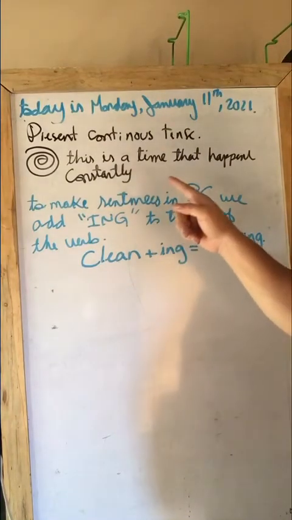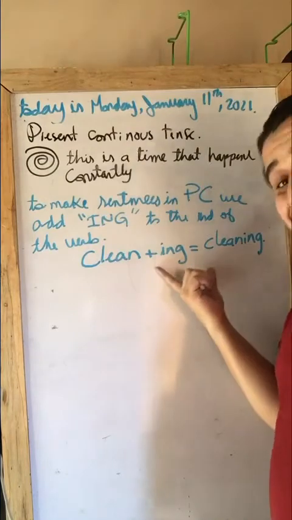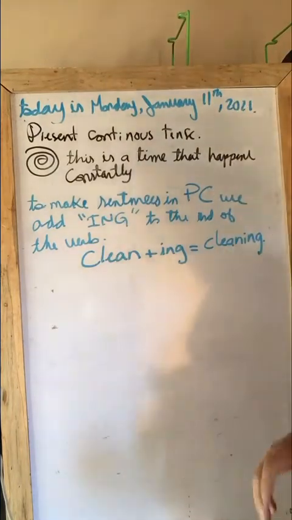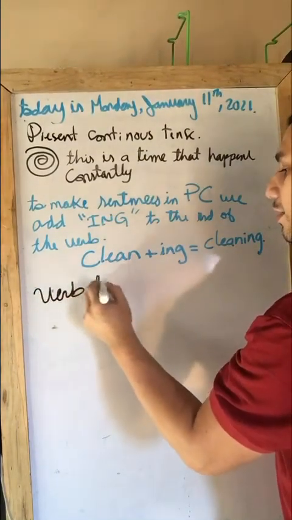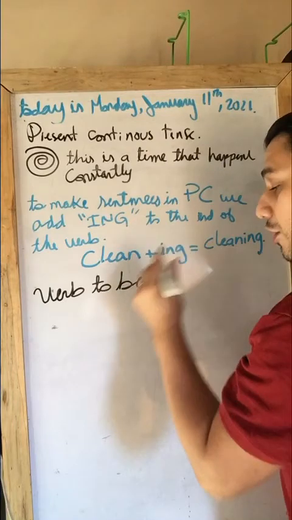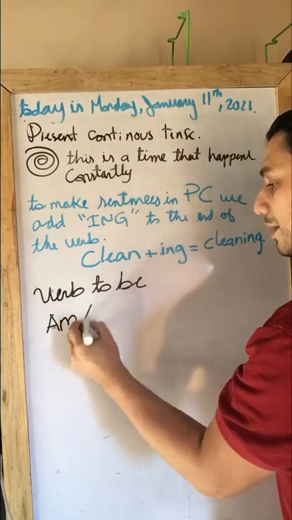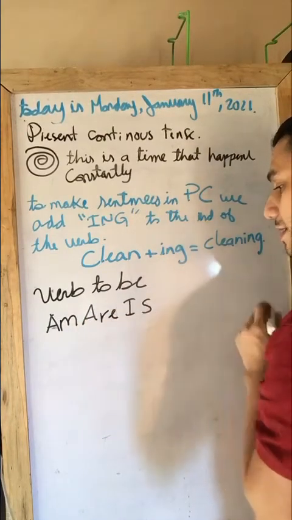So you have to learn not only your ing for ando, endo, indo in your action, but also your verb to be. How? We have verb to be. Your verb to be has a name that is very fun. Am, are, is.